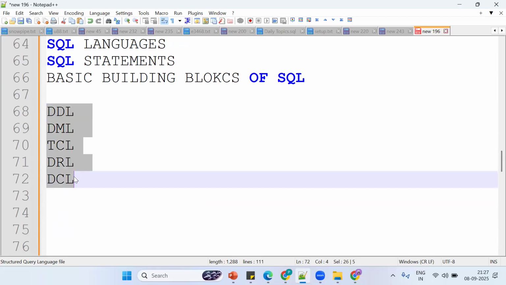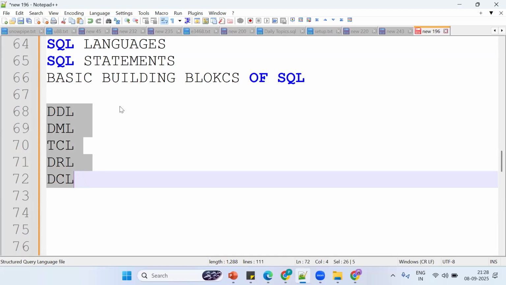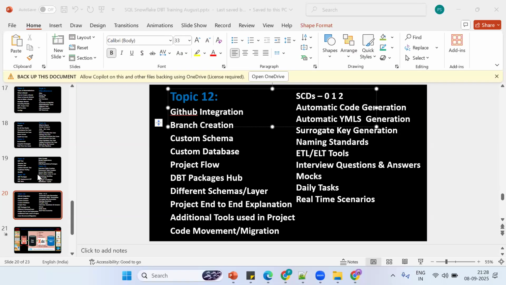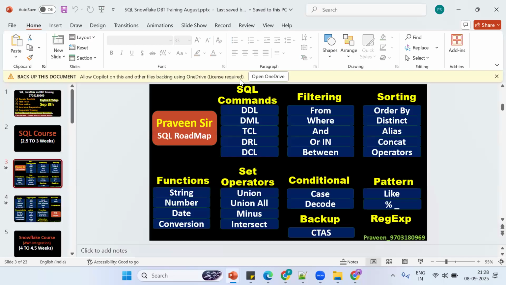So these are the commands, languages or statements. If you want to learn SQL, these are the main things. First you should learn this SQL part. SQL commands are the basics of SQL: DDL, DML, TCL, DRL and DCL.